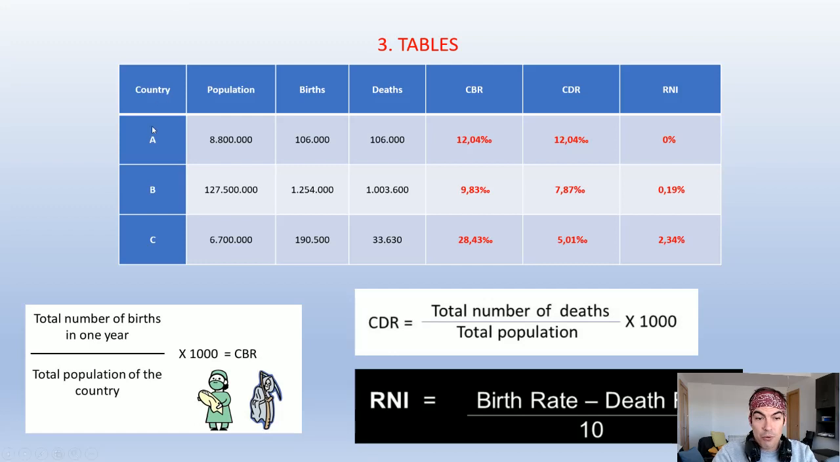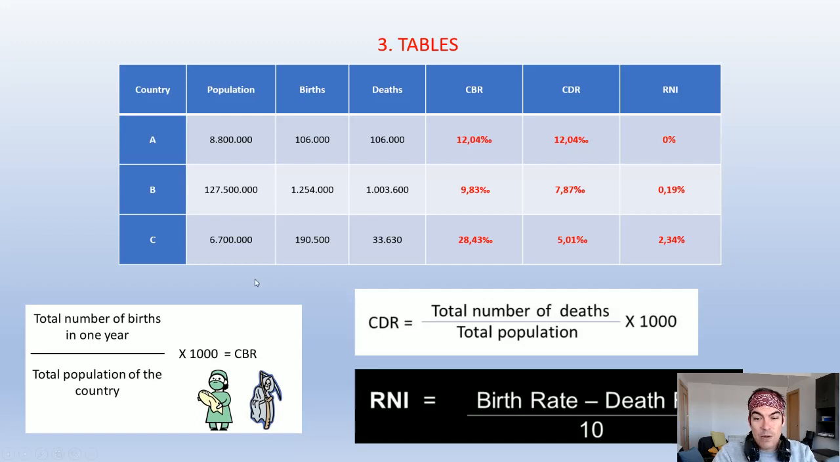You have to express the rate, if it's parts per thousand or parts per 100. So for country A, we have a 12.04 per thousand crude birth rate, the same for the crude death rate, and a 0% rate of natural increase because there are the same births as deaths. For country B, we have a CBR of 9.83, a CDR of 7.87 per mil, and a natural increase of 0.19 percent.